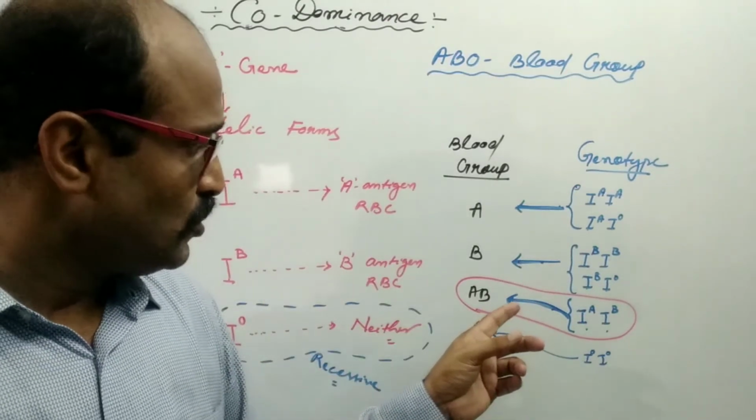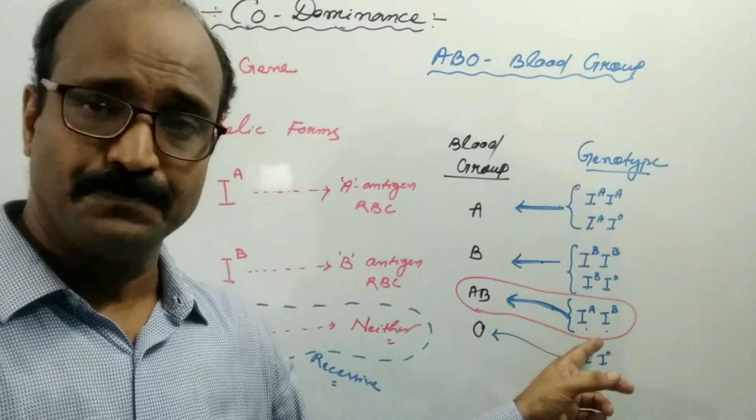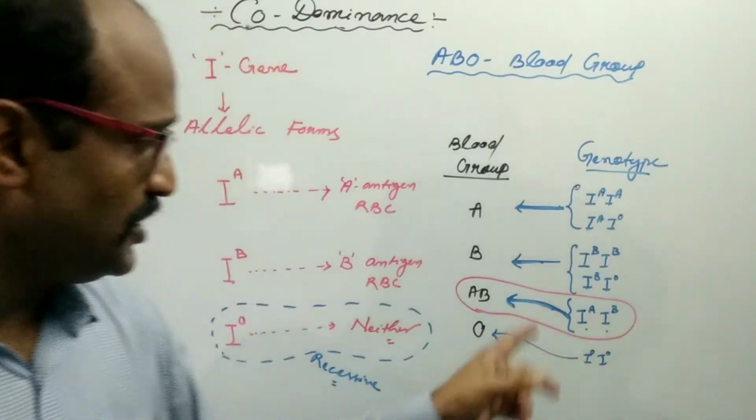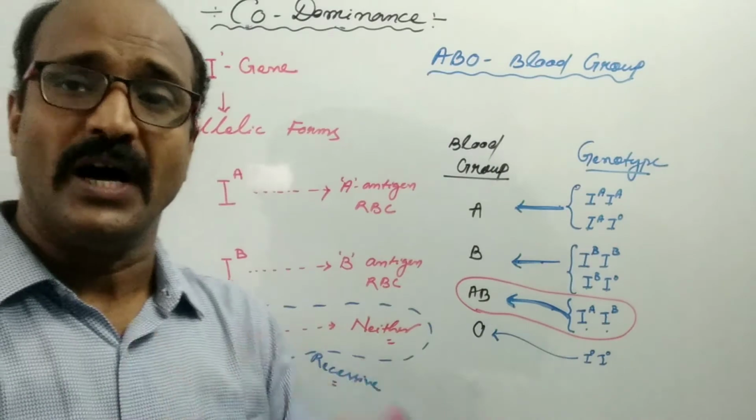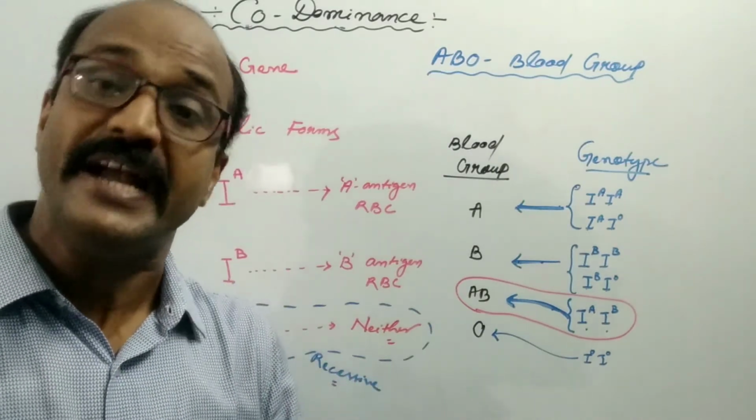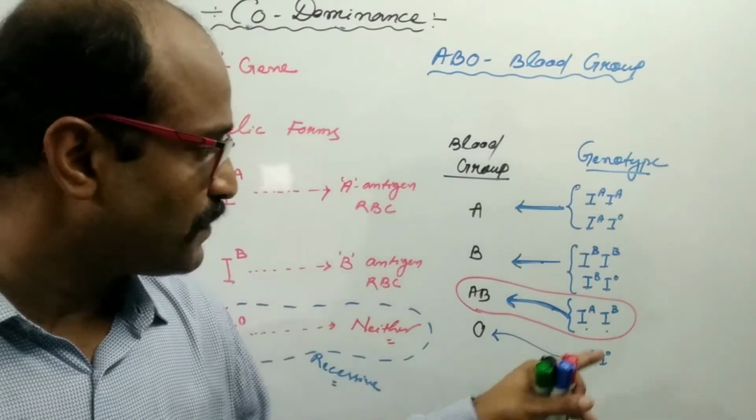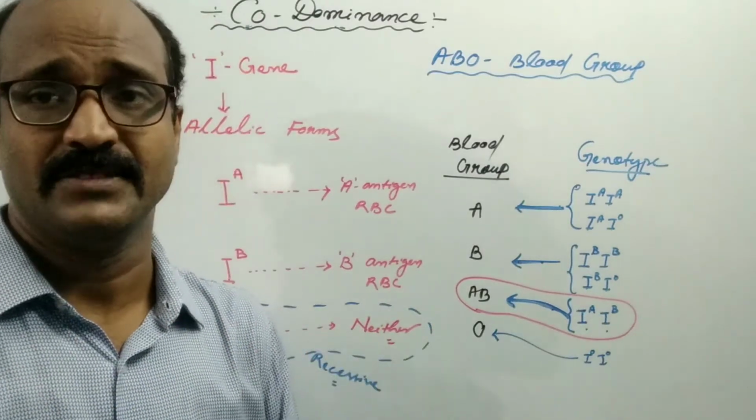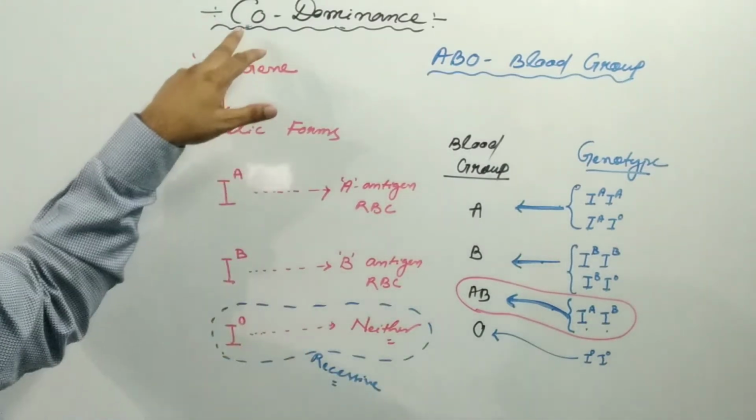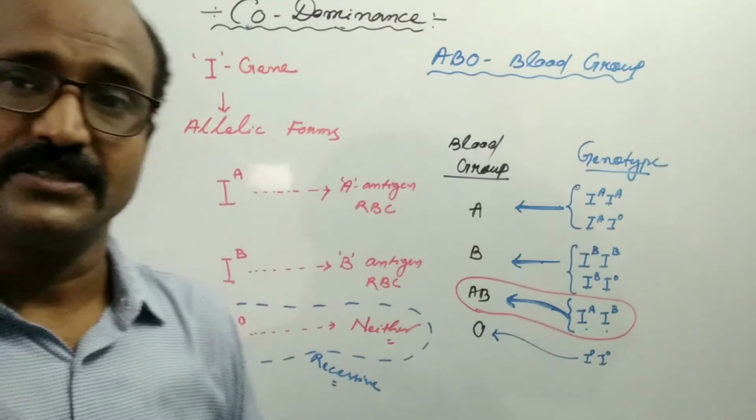Here the IA allelic form independently produces A type of antigen on the surface of RBC, and simultaneously IB produces B type of antigen. The surface of RBC contains both A type and B type of antigen, that's why it is known as AB type. Here we find both the allelic forms express equally, independently, and jointly. That's why it is known as codominance.